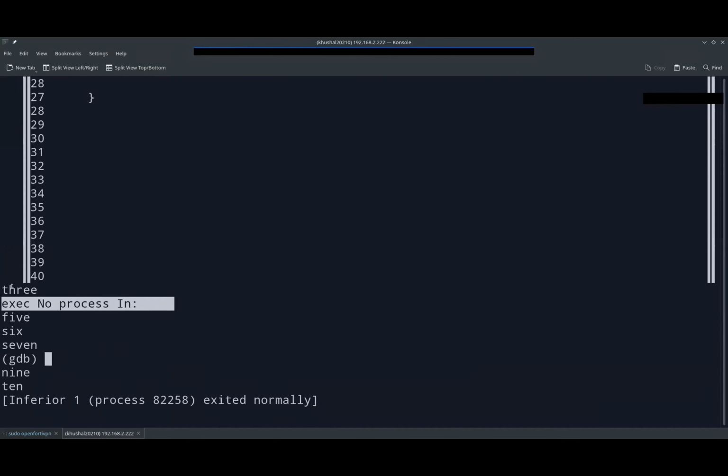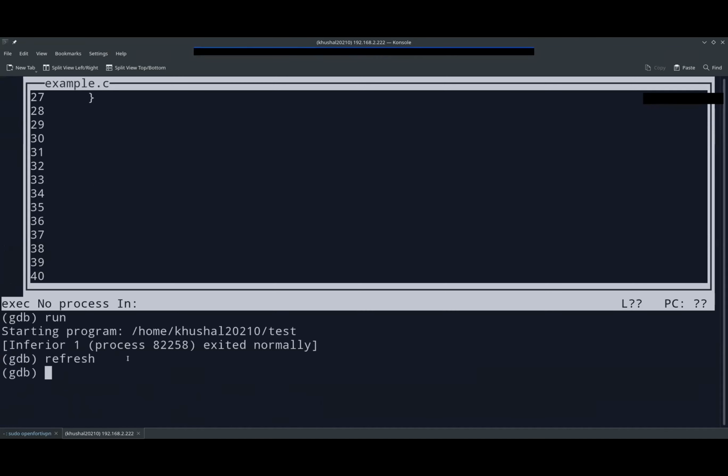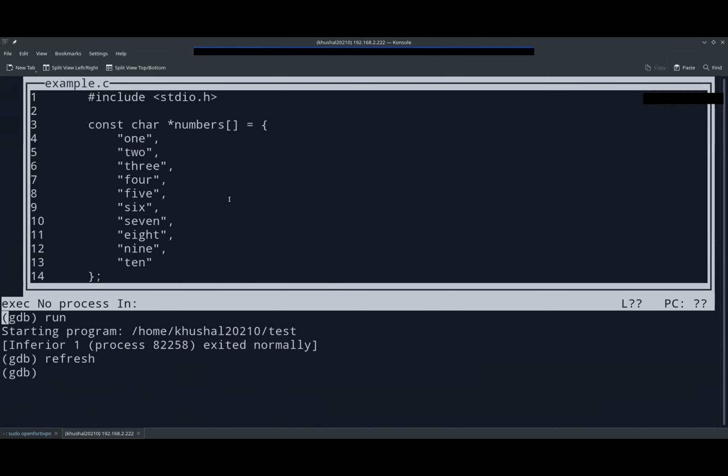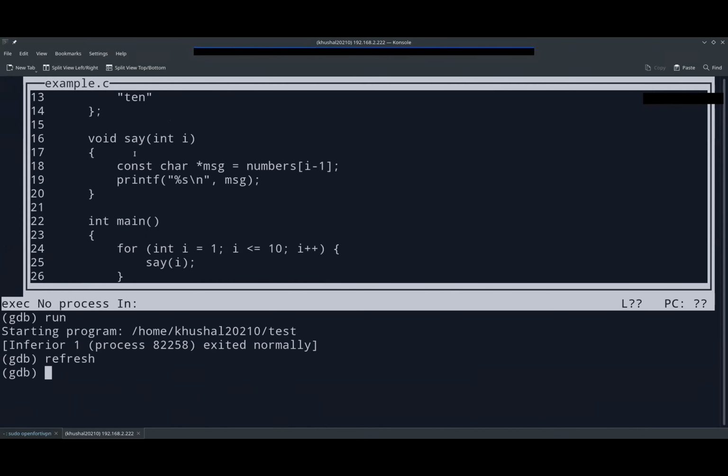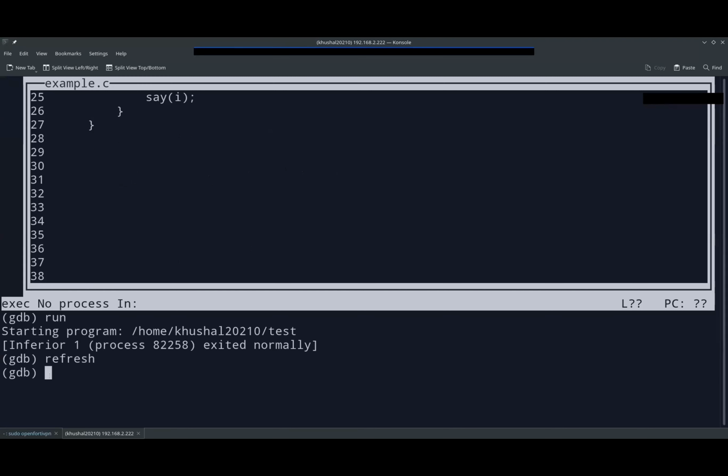If you can see, we just broke the terminal display, so it's normal. Just do refresh, and it will give you a good look. So as you can now see, here's our C file code, and we are in the GDB shell. Next, let's set up a breakpoint.